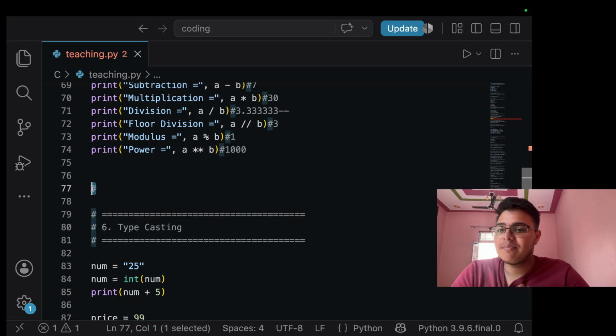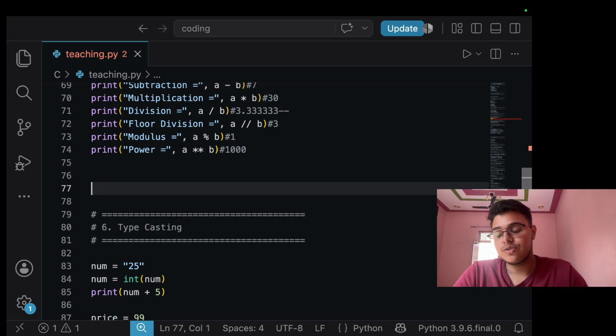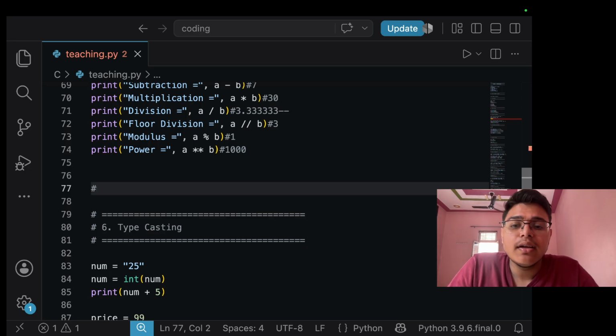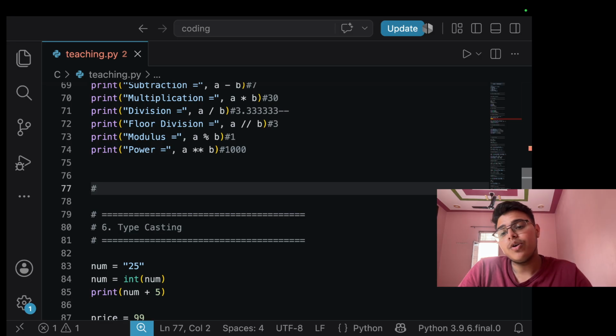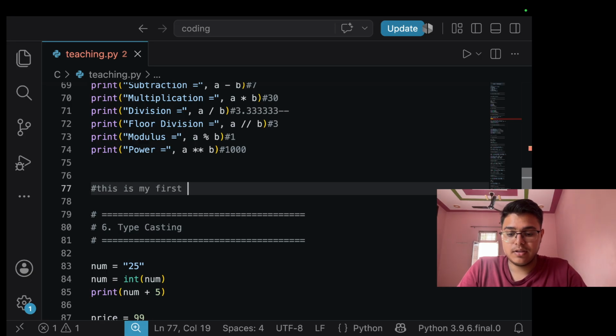This hash sign is used for comments. So what is a comment? A comment is something we add in our code that is shown only for the person who is seeing my code, not in the output. So I can write here that this is my first class. This is shown in the code only, not in the output.